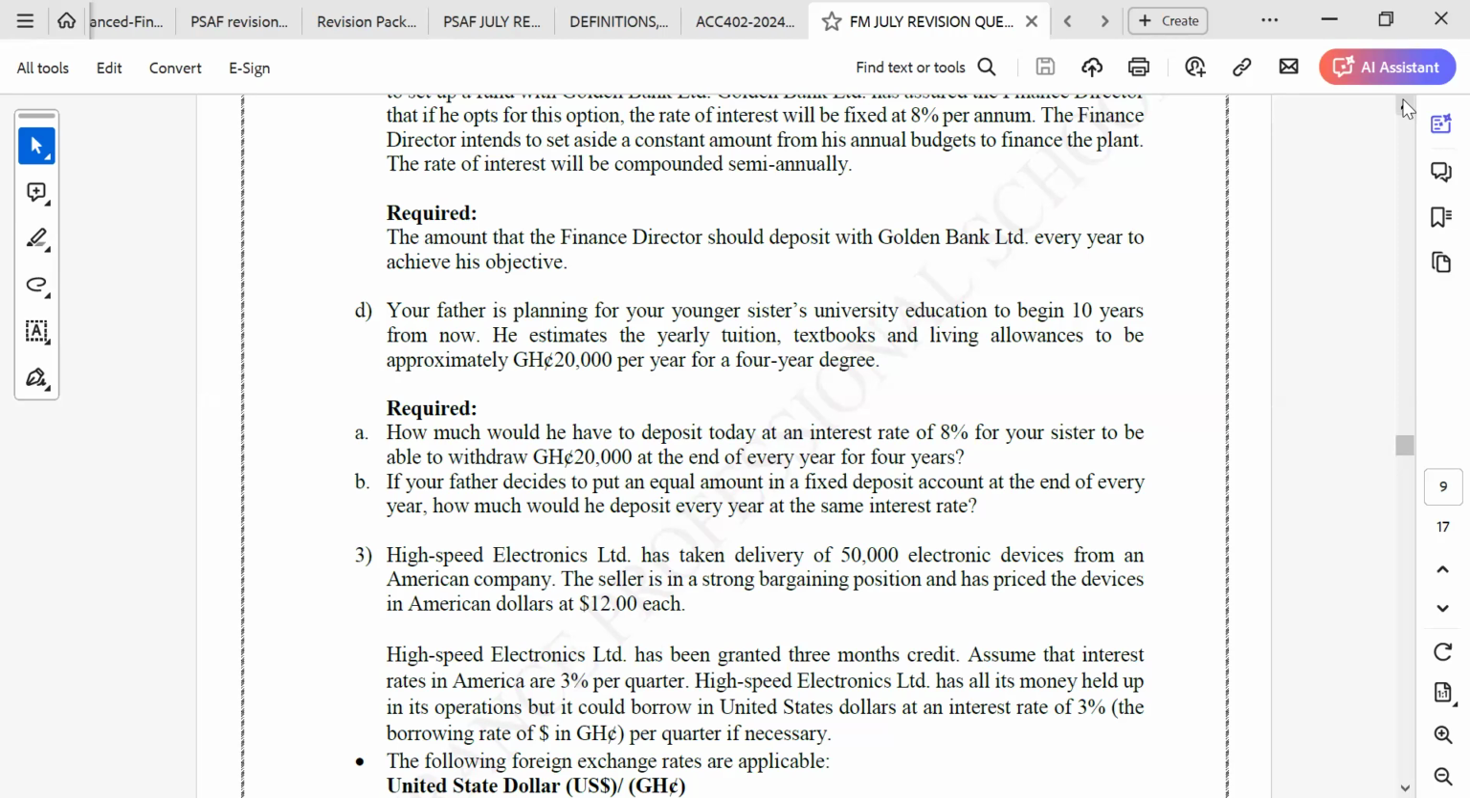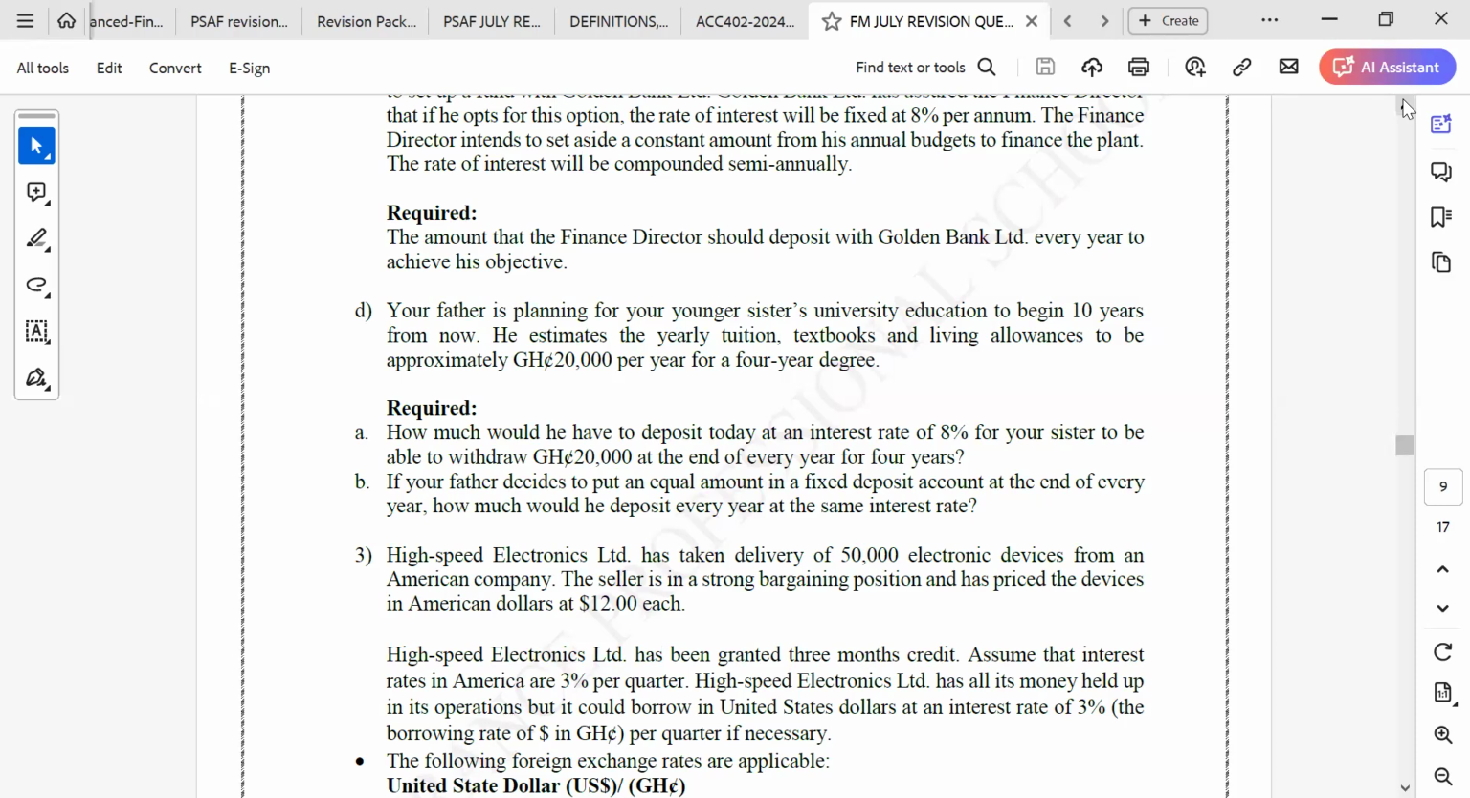Okay. So you can see that this question that we are solving over here is similar to the first one, isn't it? But this one they are talking about now, isn't it? How much would he have to deposit today? Today means what? Now. So what do you have to do? What I've said for the first one, that is what you are going to do over here.